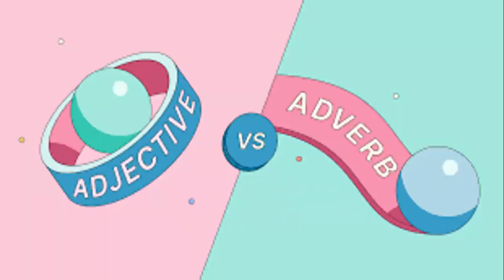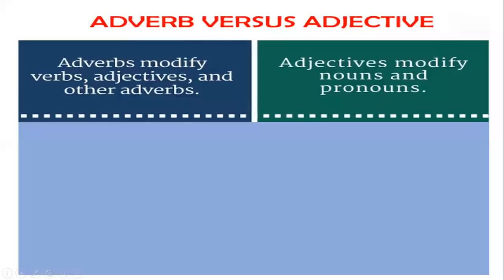Adjective versus adverb. This is another topic where most of the time we have observed our students get confused. I don't have any idea why that's so, though the differences are quite clear. We are going to discuss it in this video, and hopefully after watching, you will be able to differentiate between these two terms very easily. These are in fact two parts of speech. Now let's check adverb versus adjectives.